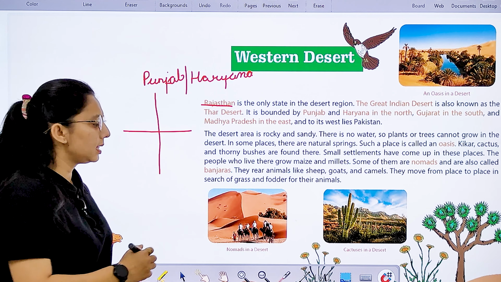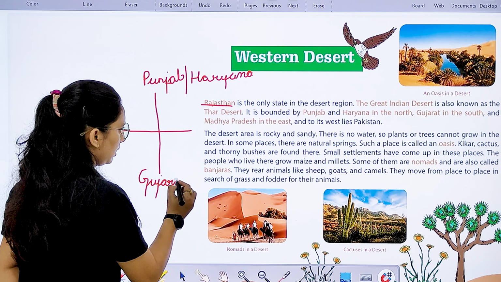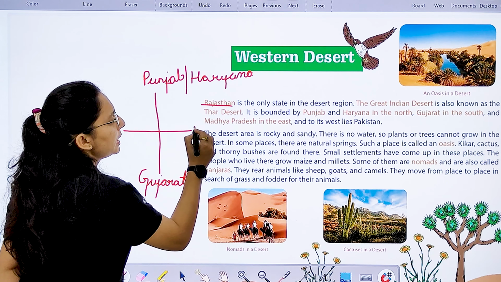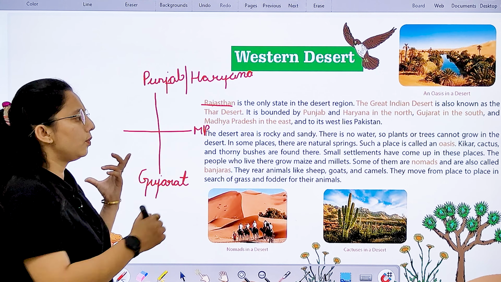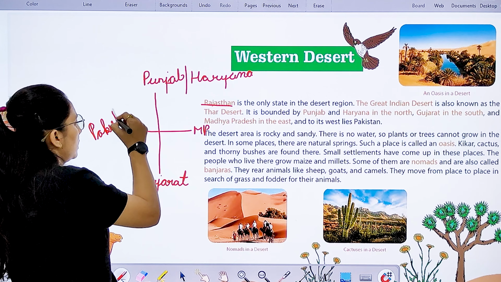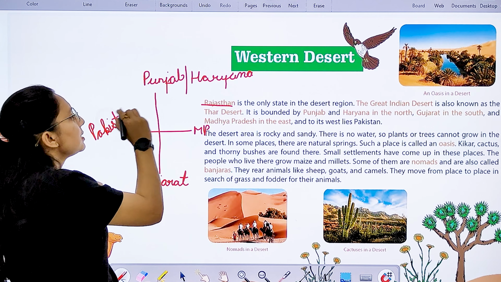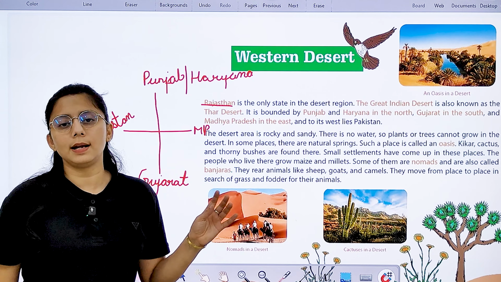Where does Gujarat lie? Gujarat lies in the south, right? MP, that is Madhya Pradesh, lies in the east. This is your east. And in the west, what lies is Pakistan. So these are some states you see over here that are bounded by the Thar Desert.